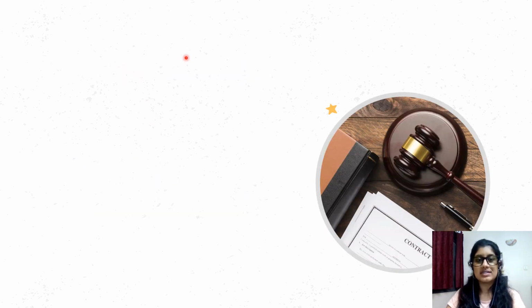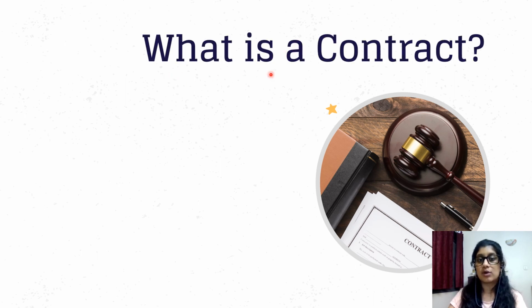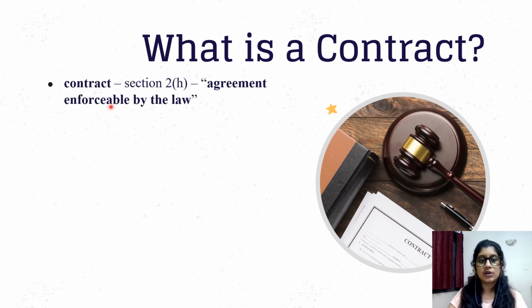So in order to understand any of the laws governing contracts, we first have to understand what a contract is, what is the definition or the meaning of a contract. Any and all laws that govern contracts in India refer back to Section 2 of the Indian Contract Act, which is the interpretation clause. Because these definitions are interconnected, I have not gone in order when we look at them. We'll try to understand what each of them means and we'll look at other sections whenever new terms crop up.